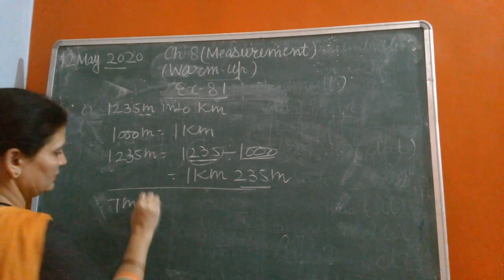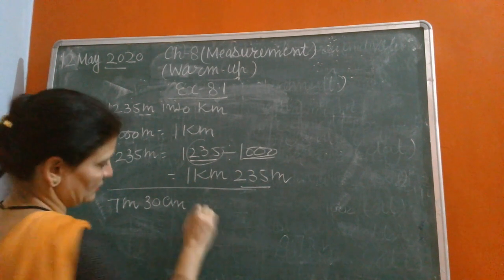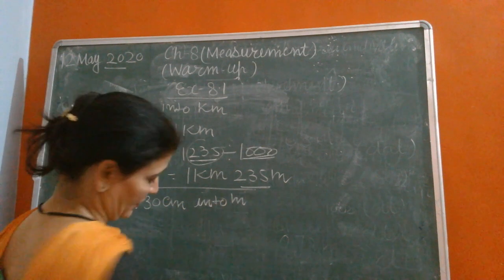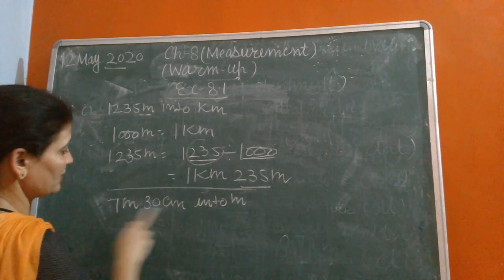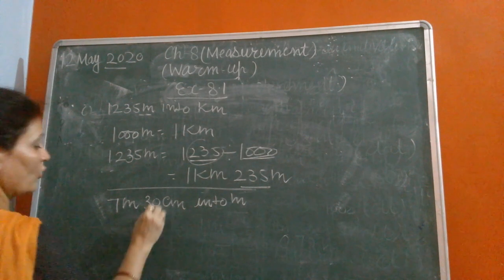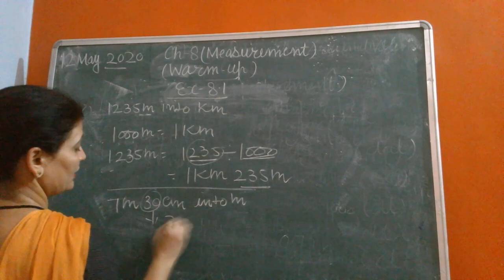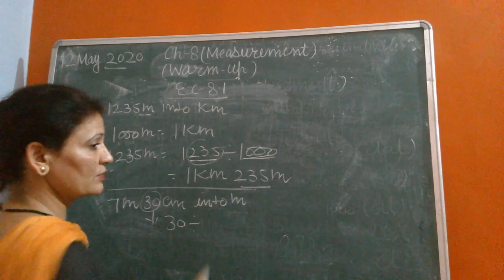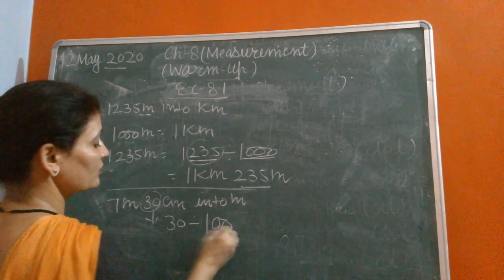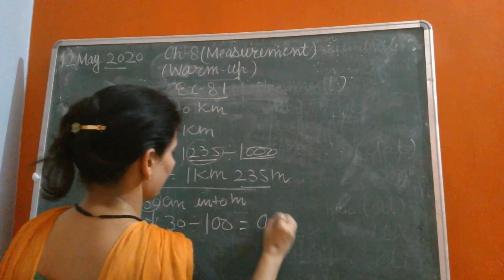Now 7 meter 30 centimeter into meter. We do not need to change the meter; only we will change this centimeter. 30 divided by how many centimeter are in 1 meter? 100. So we will divide 30 by 100, which gives 0.30.